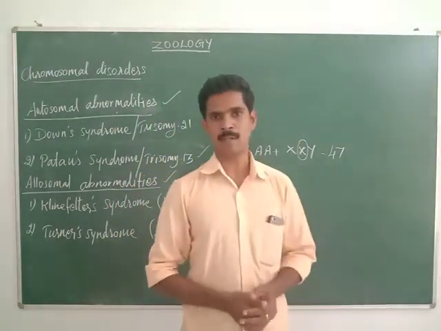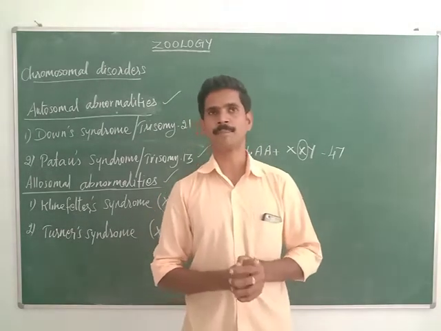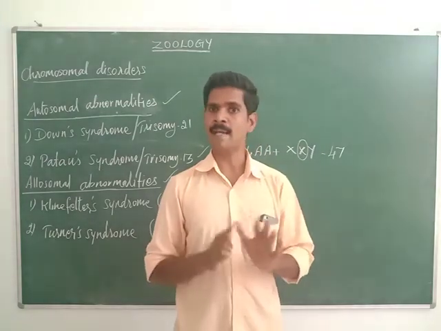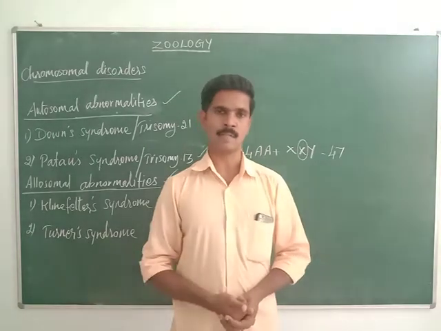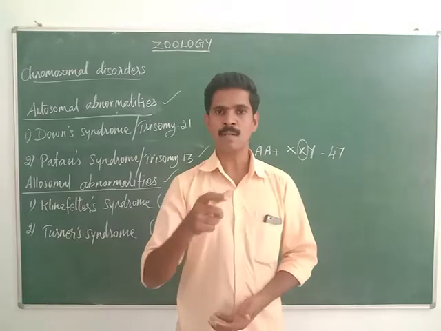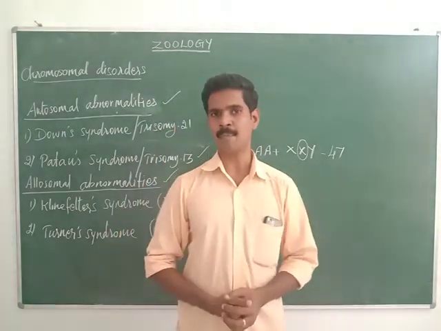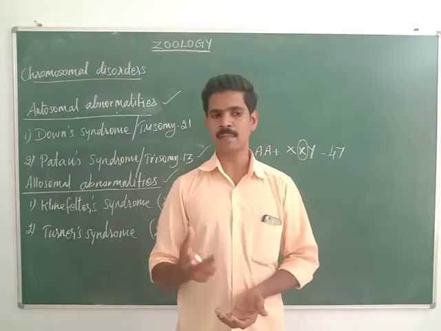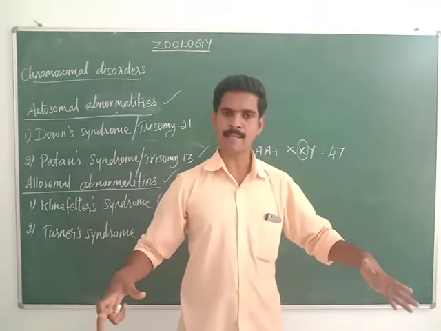Then the symptoms or characters of Klinefelter syndrome. Listen very carefully, friends. The first one is they are sterile. These males are unable to produce any gametes, any sex cells or any young ones. So they are sterile males. They are also very tall. Their height is very tall and their size is very obese. Then their limbs are very long. Their limbs mean both hands and legs.